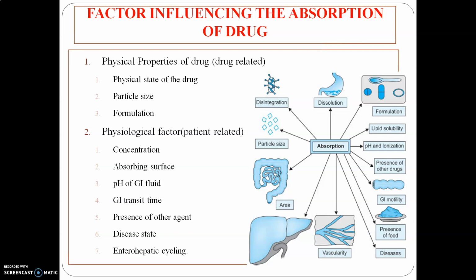Liquids are absorbed better than solids, because for liquids there is no need for disintegration or breaking down, but for solids there is a process of disintegration and breaking down, and afterwards the drug dissolves in your body fluid and is then absorbed into your body. For liquids there is no need for all that procedure, and that's why liquids are absorbed better than solids.